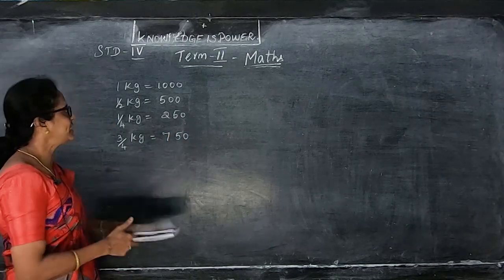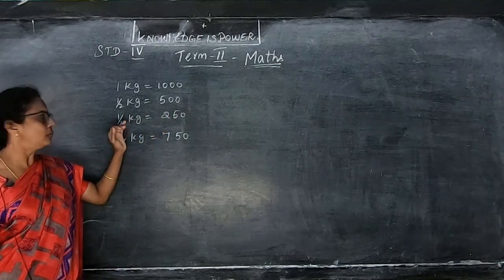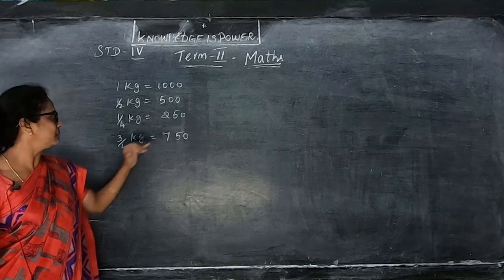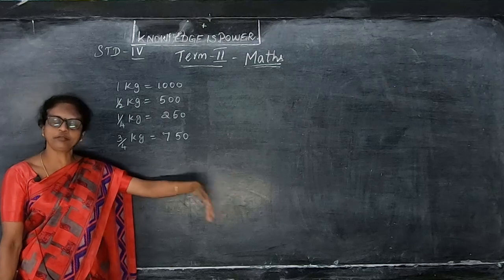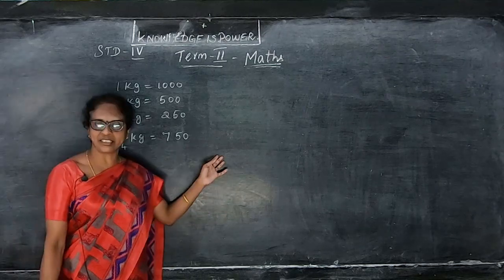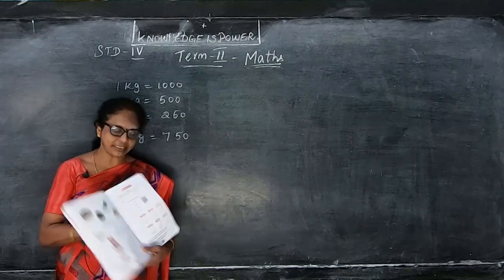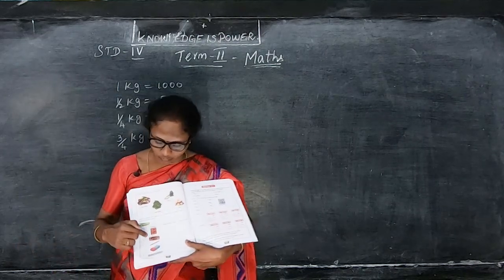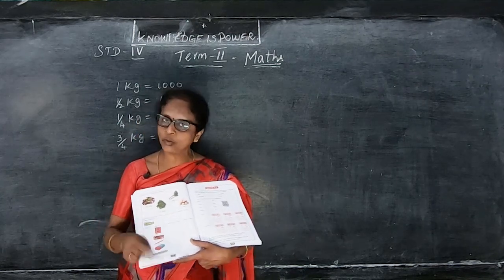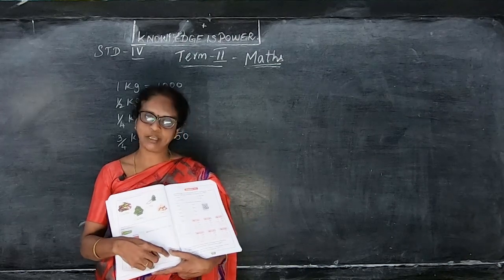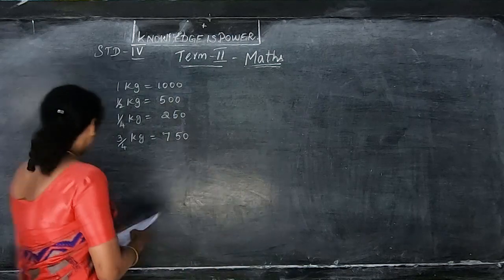Okay, so 1 kg is 1000 gram, half kg is 500 gram, 1/4 kilo is 250 gram, and 3/4 kilo is 750 gram. This is what happens when you go to the shop, whatever things you are buying, your parents are getting fruits or vegetables, anything, they will measure like this only. Okay, so like this here they are given the book, box, pencil, eraser and scale. So you write your own approximate measurement, and then you have to write the correct value of the measurement. This is the estimation, the approximation of the value.